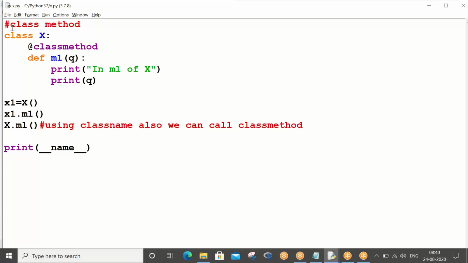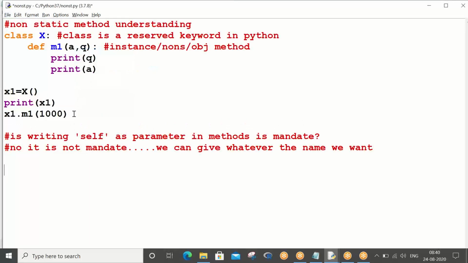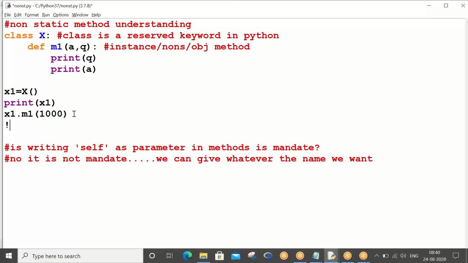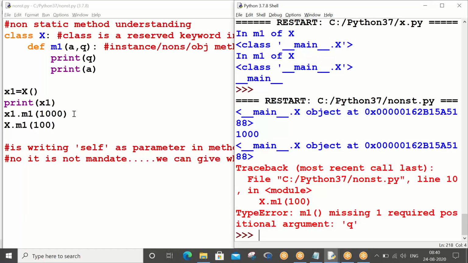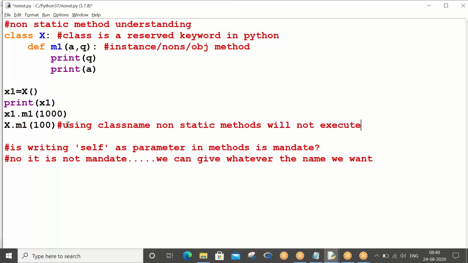Control S. In the previous program, I don't know whether I have given this or not, the non-static one. Write down this line: x.m1, you pass some 100. Control S, F5. You see, where is that getting hit? x.m1 is not getting executed. So what is the point? Using the class name, non-static methods will not execute. Am I right or wrong? Using the class name, non-static methods will not execute.